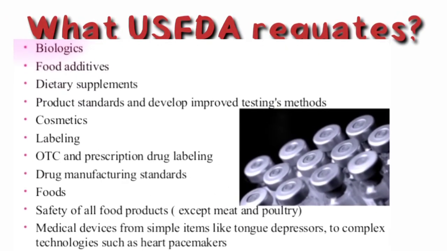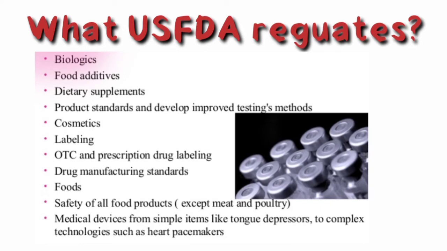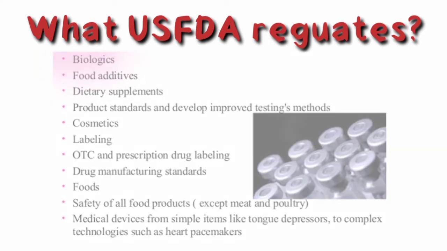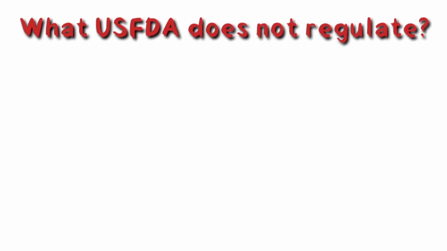What USFDA regulates? The United States Food and Drug Administration regulates biologics, food additives, dietary supplements, product standards and developing improved testing methods, cosmetics, labeling, prescription drug labeling, drug manufacturing standards, foods, safety of all food products except meat and poultry, medical devices from simple items like tongue depressors to complex technologies such as heart pacemakers, radiation-emitting electronic products, radiation safety performance standards for microwave ovens, television receivers, diagnostic X-ray equipment, cabinet X-ray systems, laser products, ultrasonic therapy equipment, mercury vapor lamps, etc.